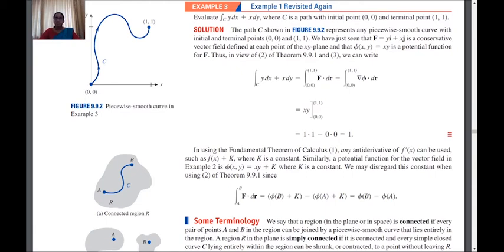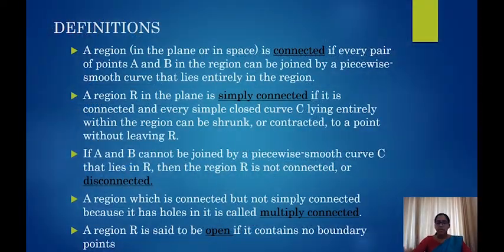of a curve. So next we are moving on to some definitions regarding the region, which we are going to discuss in the next few sections. So first of all, a region in a plane is said to be connected if every 2 points A and B in that region can be joined by a piecewise smooth curve which is entirely in the region itself. Okay. A region is said to be connected if we can join every point in that region by a piecewise smooth curve which lies in that region itself.